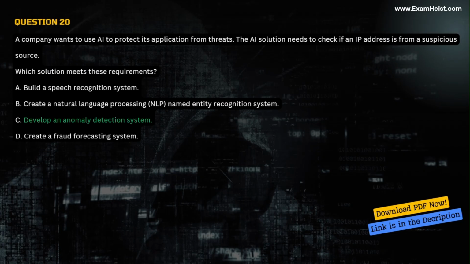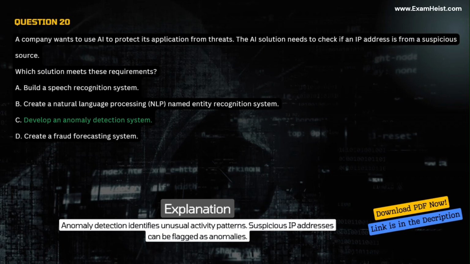Correct answer, C. Develop an anomaly detection system. Explanation. Anomaly detection identifies unusual activity patterns. Suspicious IP addresses can be flagged as anomalies.